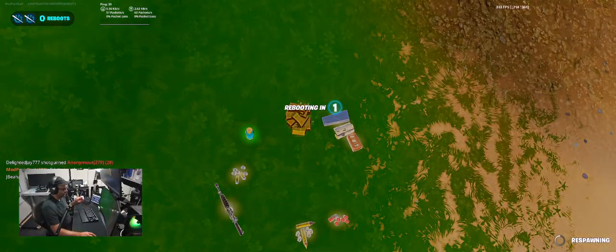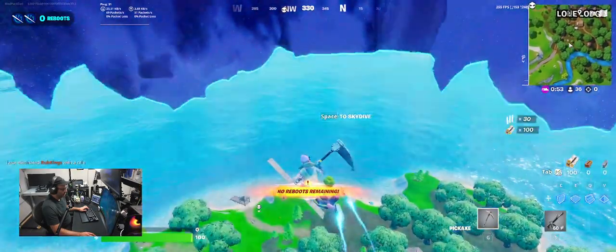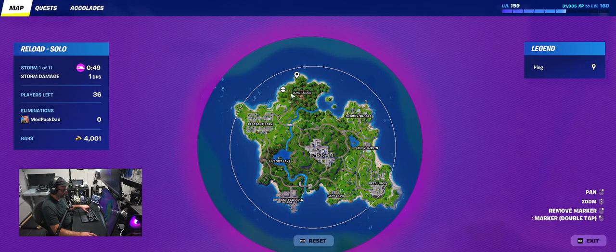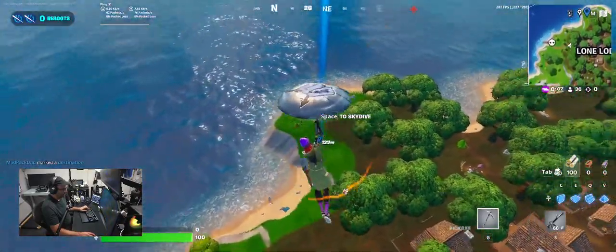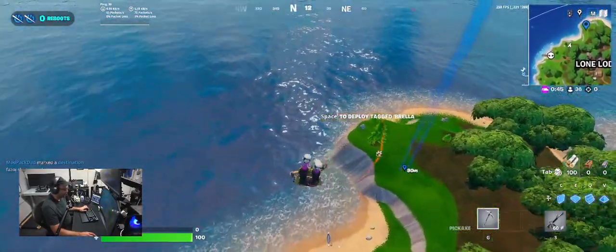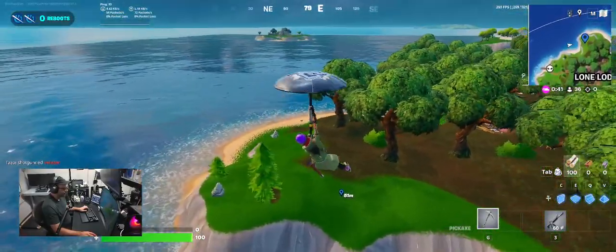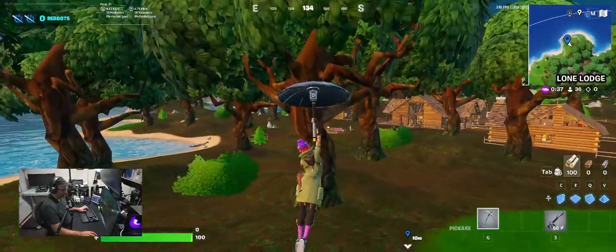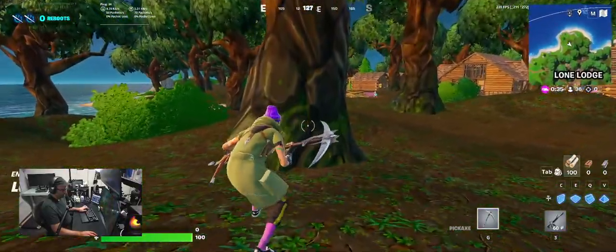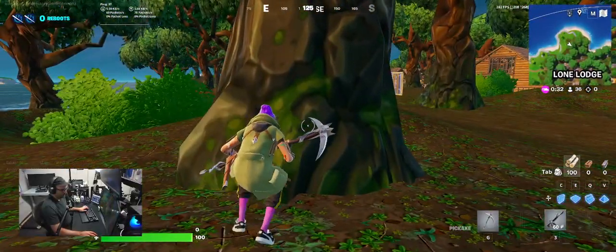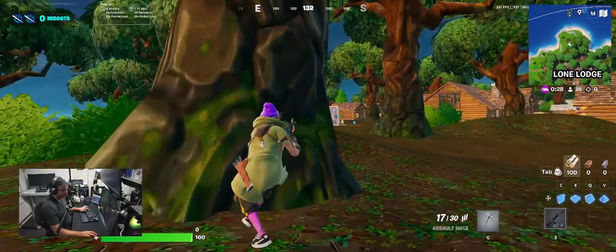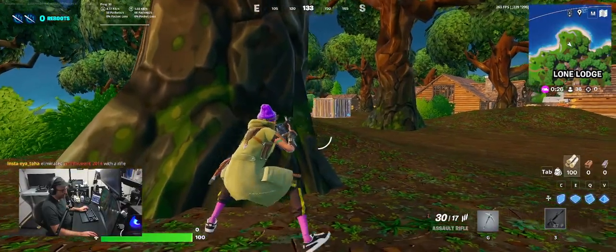All right, so killed by a player the first time, died of fall damage the second time, and now I think I want to just die of storm. So I'm gonna go out here and see if I can camp till storm. This will be incredibly boring, but oh, there's somebody here. They're actually gonna kill me, I think. Yeah, we'll see. They could be a bot. Yeah, I think that player's probably a bot.